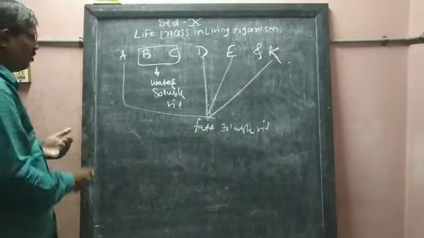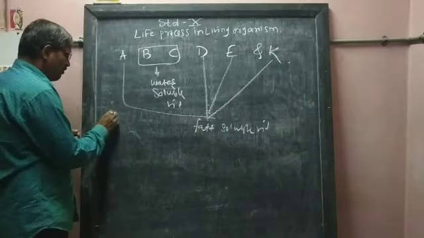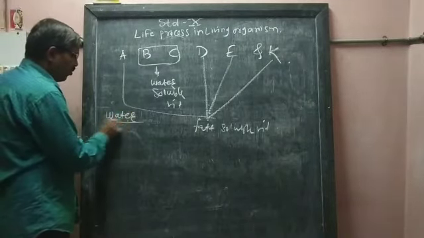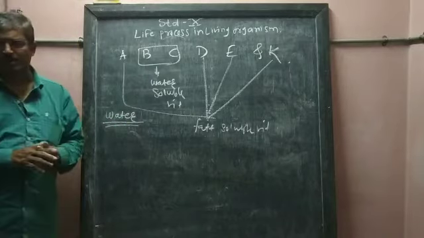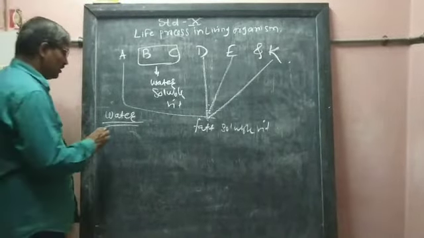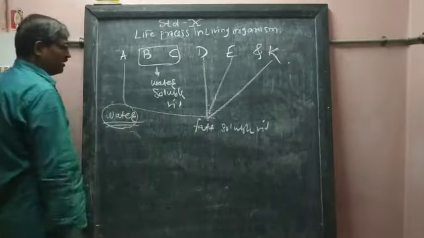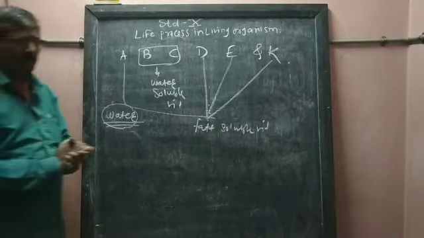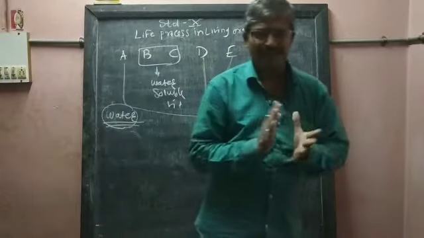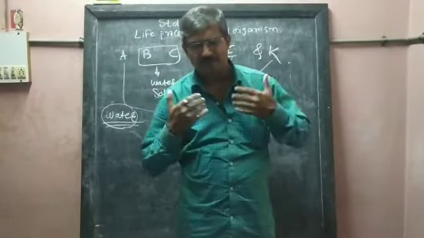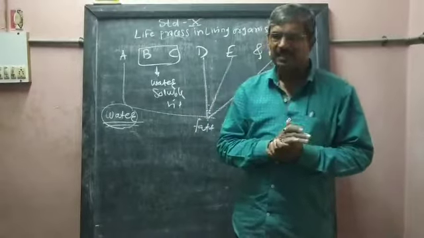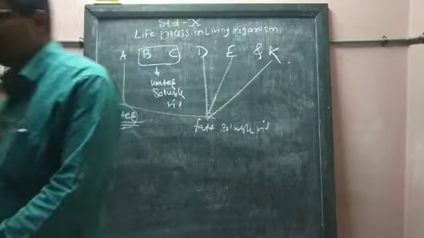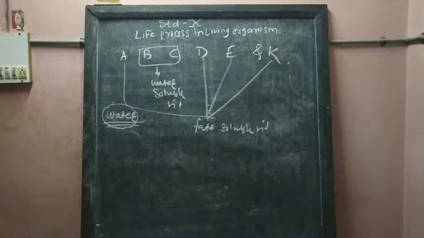Besides this, we are going to study water. Water is also a very important nutrient. We can say that water is also life. Why should we call water the life of any living organism, especially of human beings? Because our body cells contain 65 to 70% water.